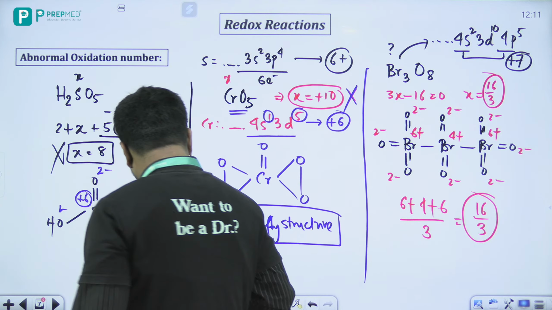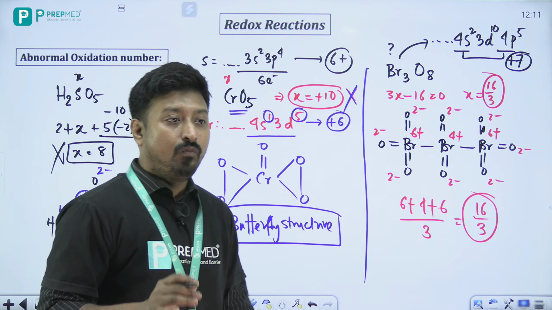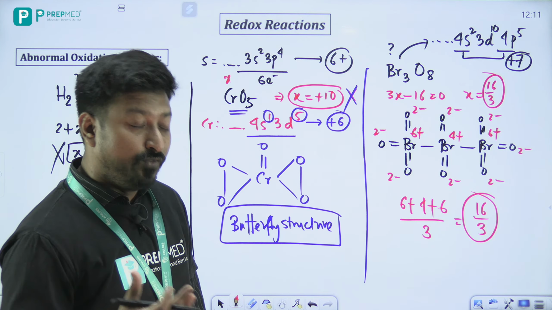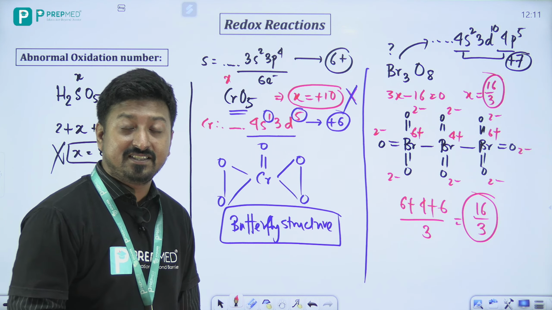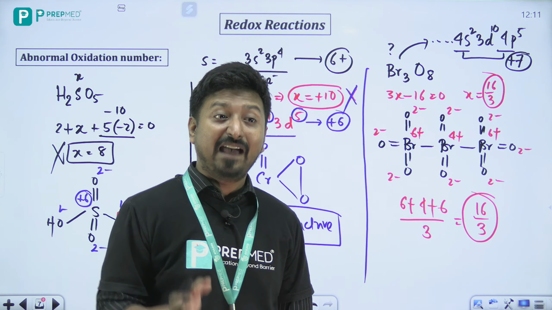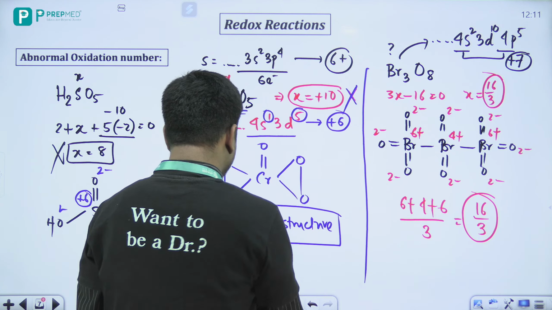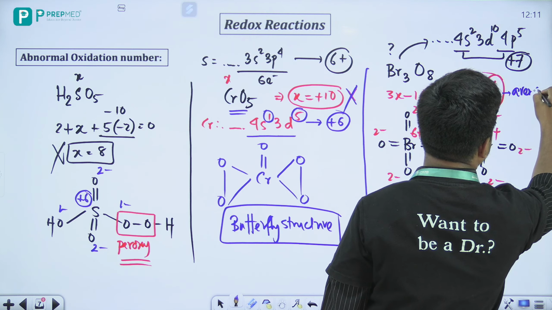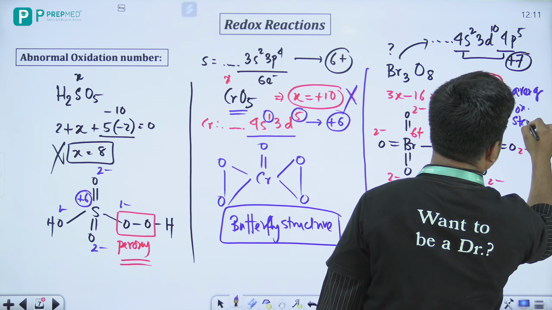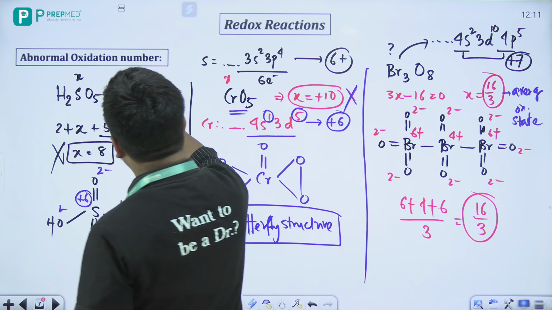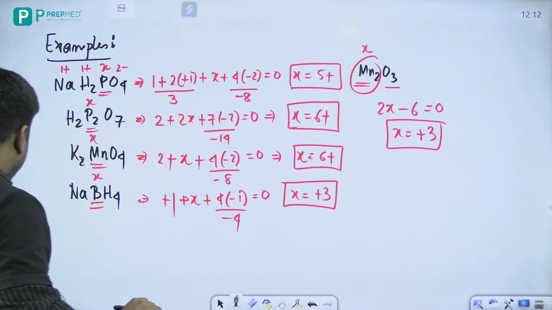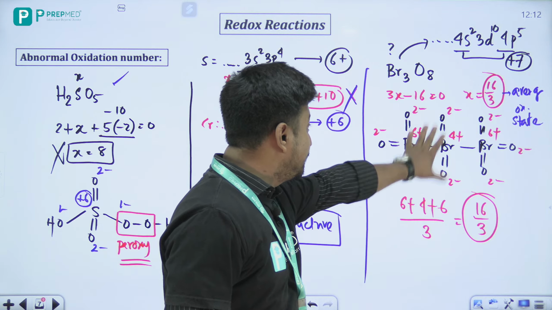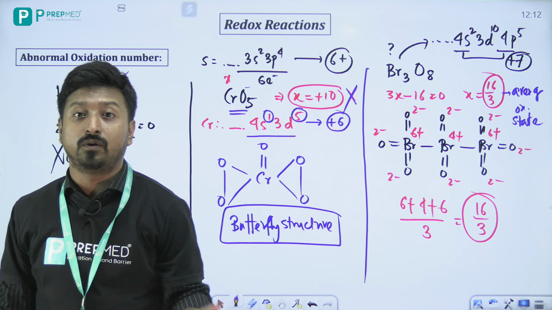From here one thing we can conclude, remember, is that the oxidation states which we are reporting are basically average oxidation states. The oxidation state we wrote here, and the one in the previous example, are all basically average oxidation states. This became clear with the Br3O8 example.